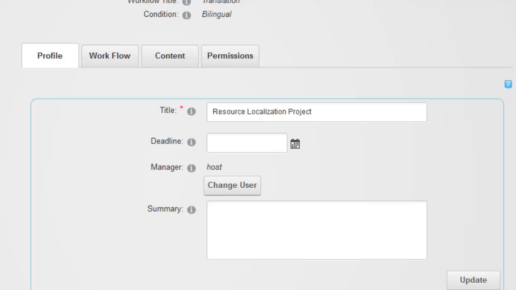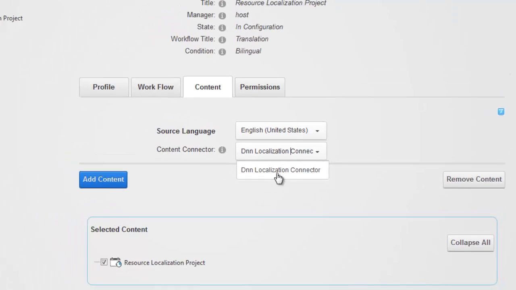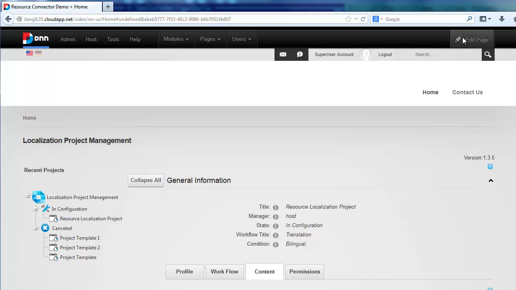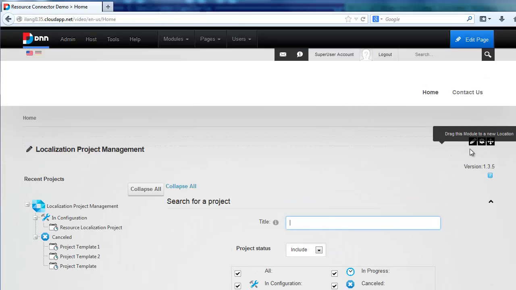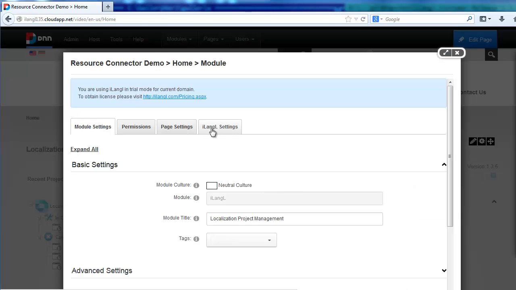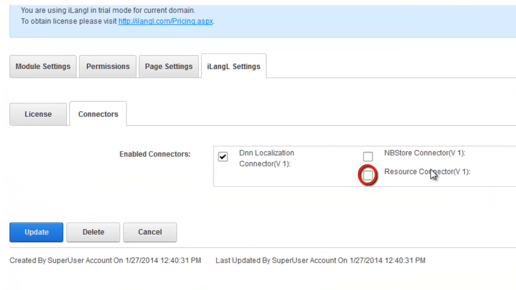To add content to the project, we need to navigate to Content tab. Resource Connector is not yet available in this list. It is because this connector can have access to all website resources, and this is why we need superuser permissions to enable it in our module. It can be done once in iLangL module settings, and without these settings we can't use it. Currently, I am logged in like a superuser and I am able to do it.